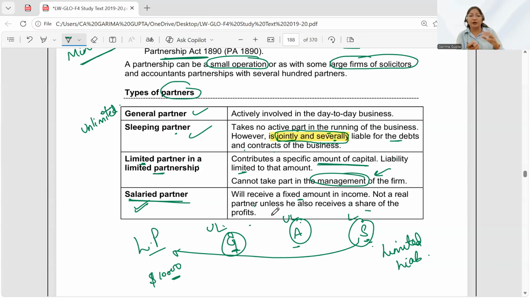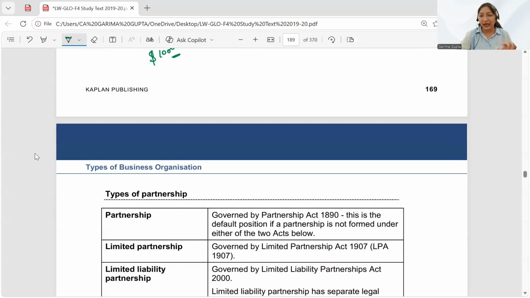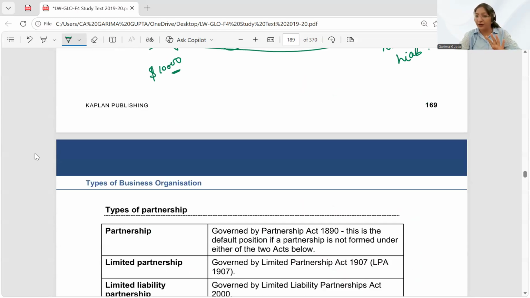But this salaried partner is just getting a fixed amount as salary, and he's not getting the profits of the partnership. This is the different partner who is called the salaried partner. I hope you all are able to understand the different types of partners which could be involved. We have discussed four different types.